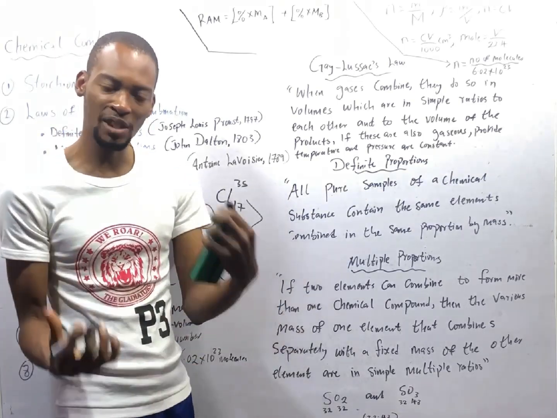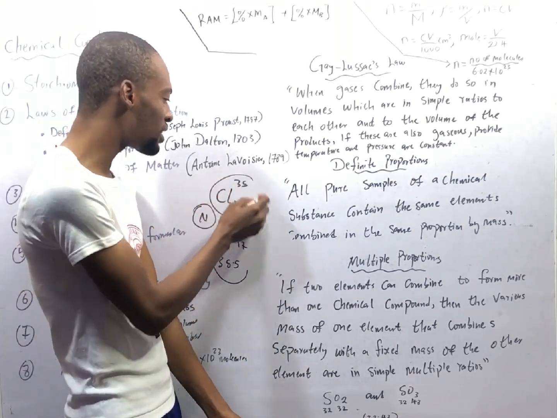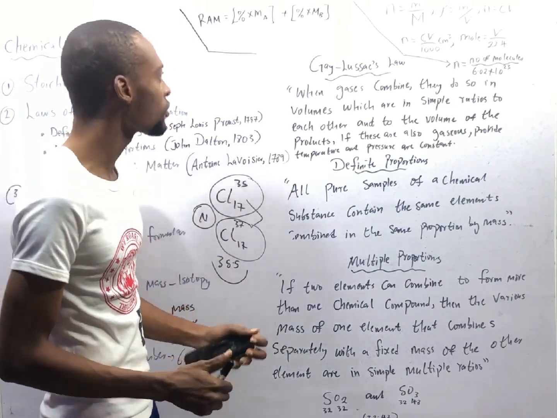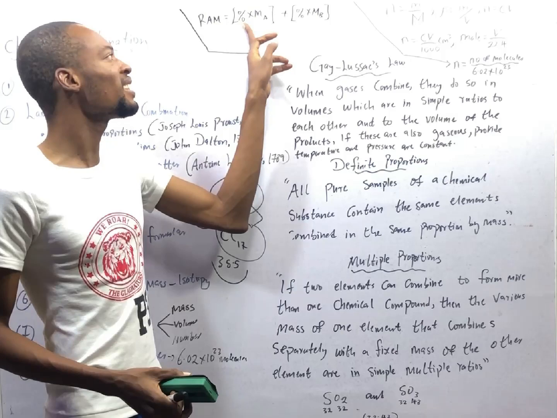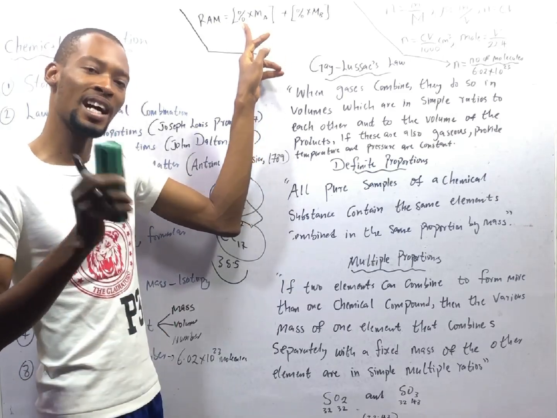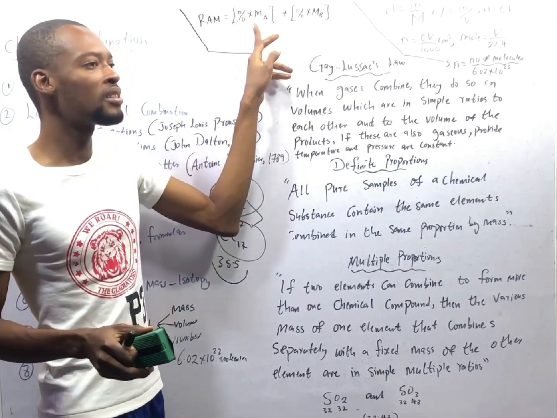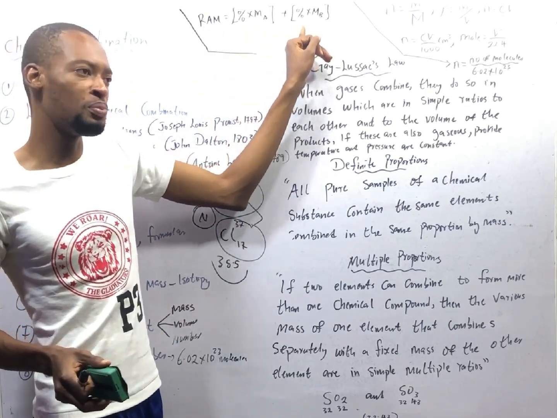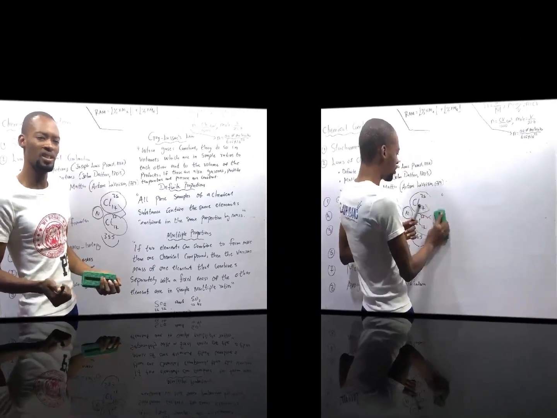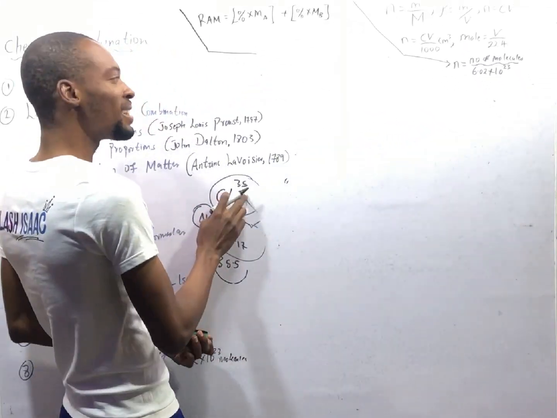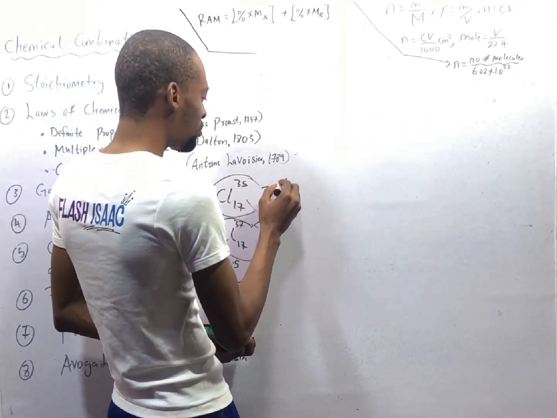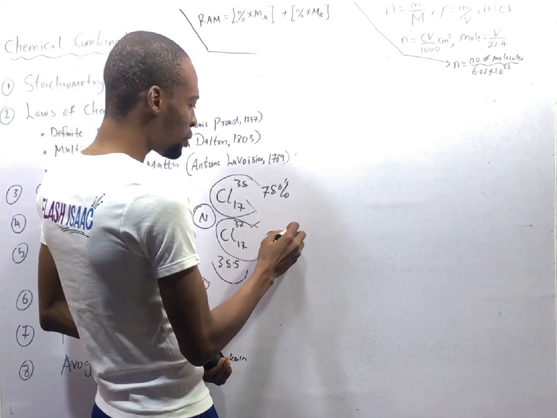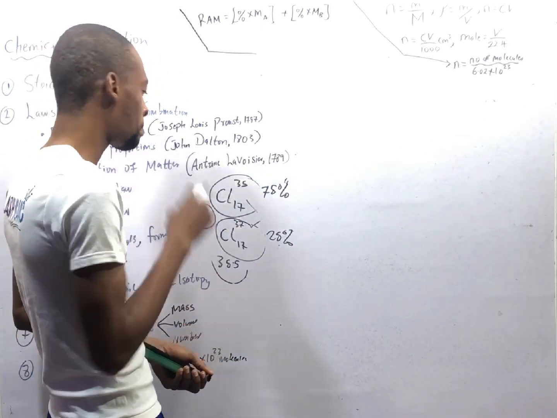Each of the isotopes has its percentage abundance. So to find the relative atomic mass of any element, it is simply the percentage by mass of isotope A times the mass of isotope A, plus the percentage by mass of isotope B times the mass of isotope B. The abundance of chlorine-35 is around 75%. For this one, it is around 25%, because the percentage should be 100 maximum.